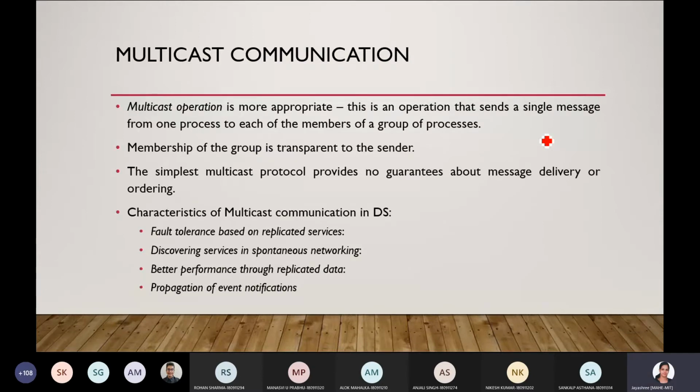You need to know one more concept here, multicast communication. Can you give one example of multicast communication? What is a multicast operation? This is an operation that sends a single message to one process in each of the members of a group of processes. The definition is given there. I just want you people to give an example.